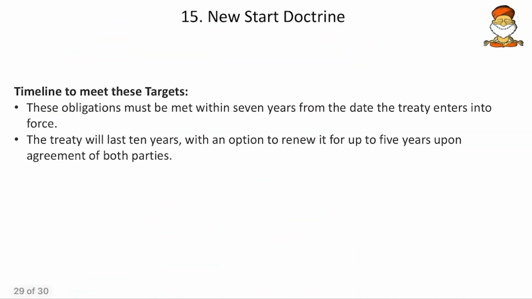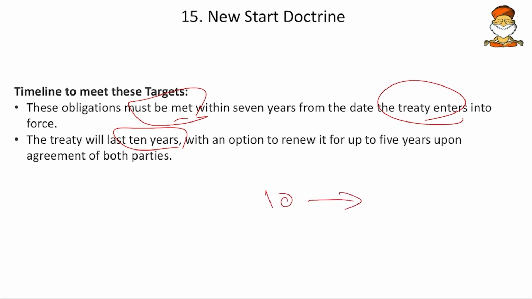And then come to next, the timeline to meet these targets. That is, these obligations must be met within 7 years from the date the treaty enters. So 7 years is the timeline. Then the treaty will last 10 years with an option to renew it for up to 5 years upon agreement. Okay, so up to 10 years it stays, and if wanted, we can extend it to 15 years. That means 5 more years.